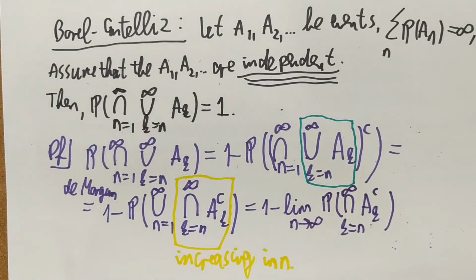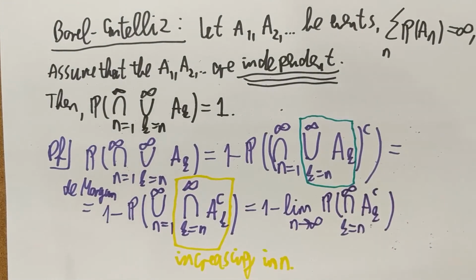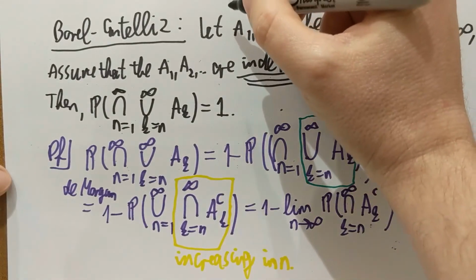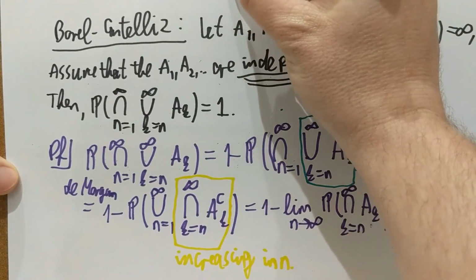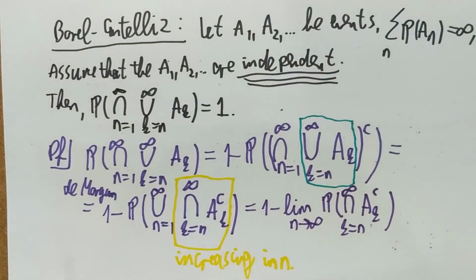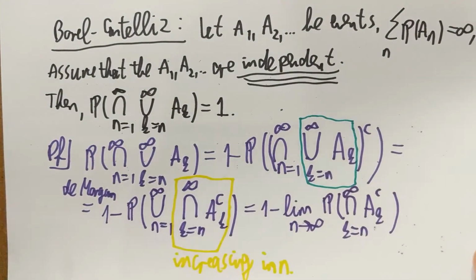This is how you can apply De Morgan's law in this setup. This is page number 2. Then let's proceed with calculating this intersection.